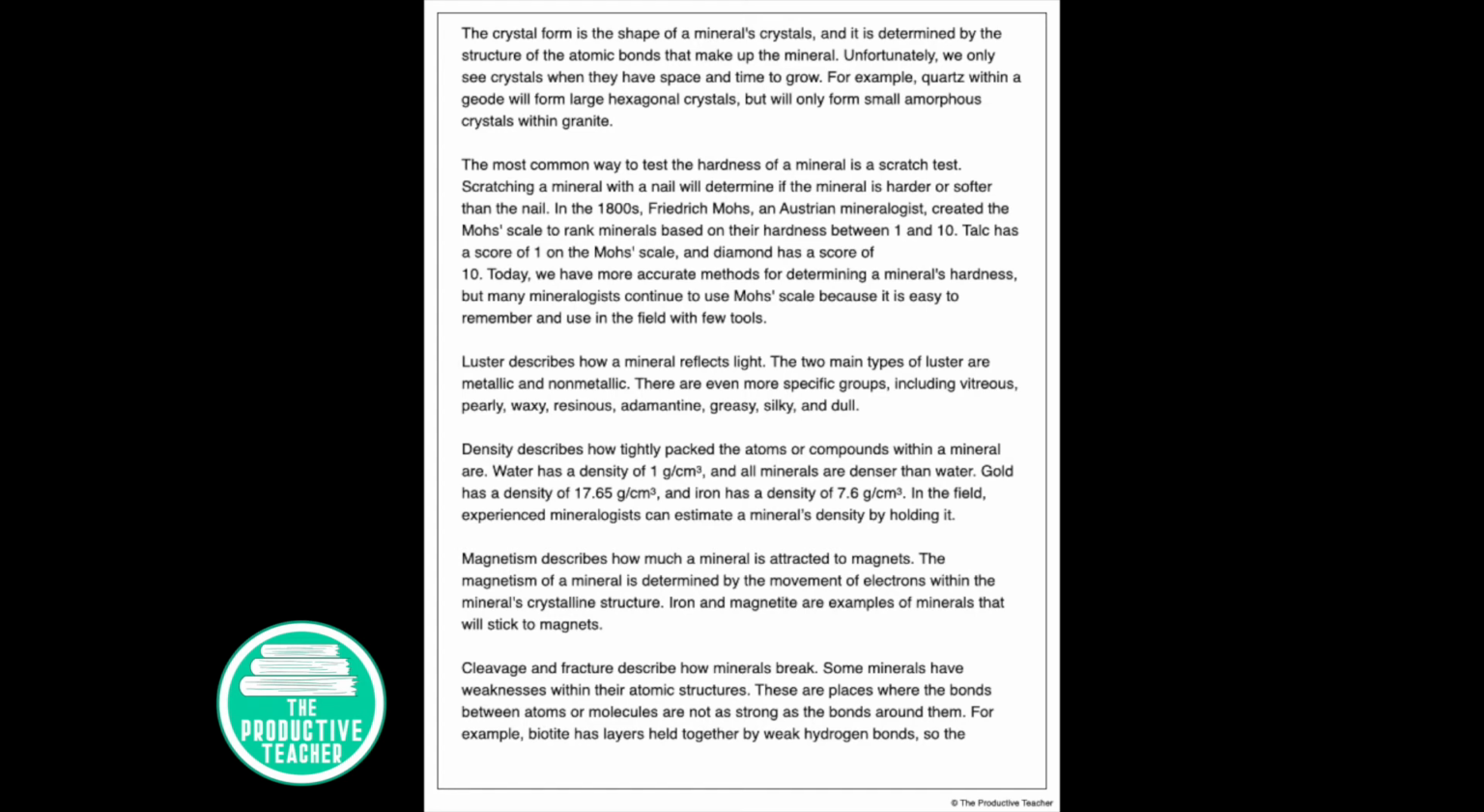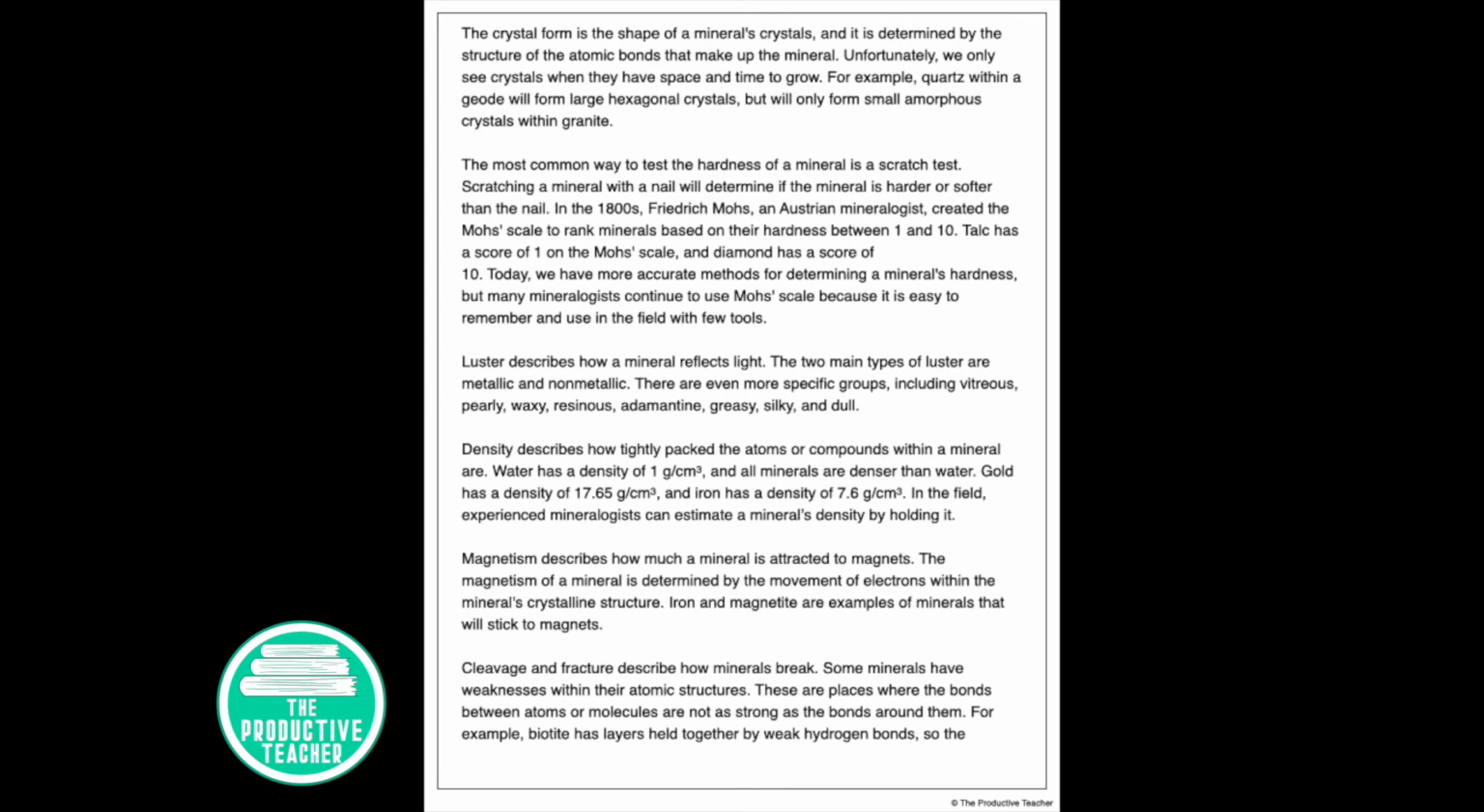Magnetism describes how much a mineral is attracted to magnets. The magnetism of a mineral is determined by the movement of electrons within the mineral's crystalline structure. Iron and magnetite are examples of minerals that will stick to magnets.